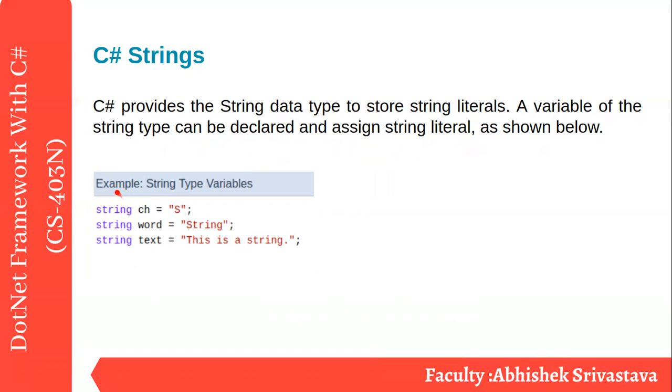So what I'm doing, the data type is explicitly string. You can write string ch equal to s. So the compiler comes to know that this is a string variable. All right, and it can be put in double quotes. String ch, string word, string text, all have the type of string.